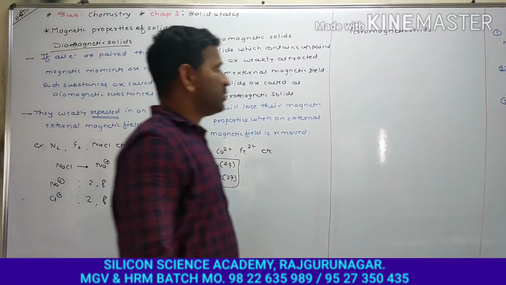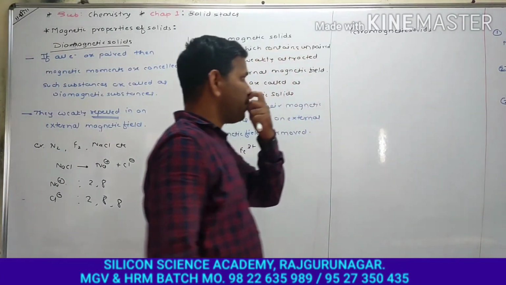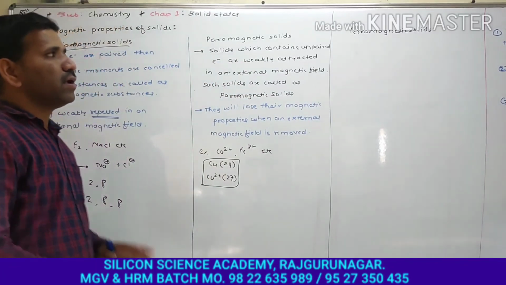Now let's go further to the third type, that is ferromagnetic solids.